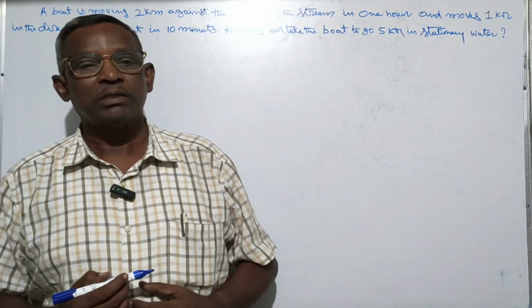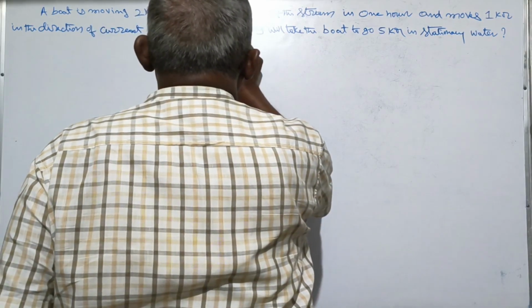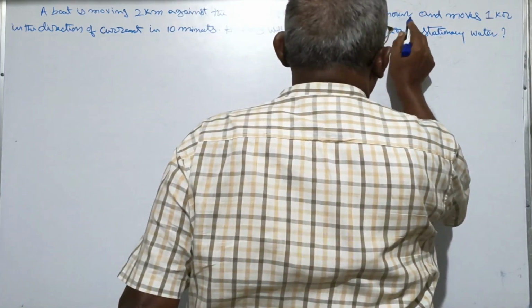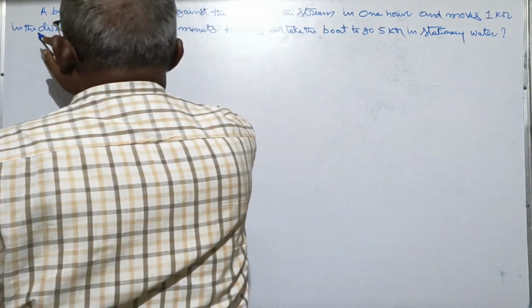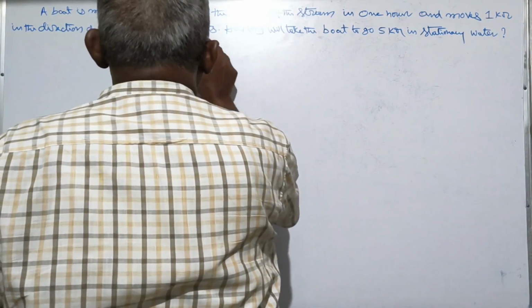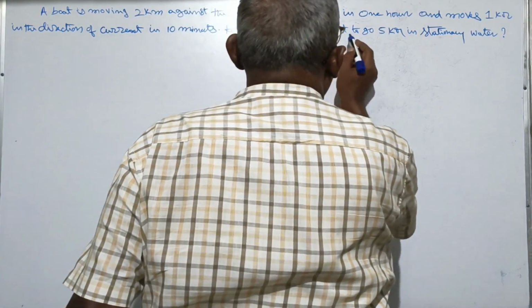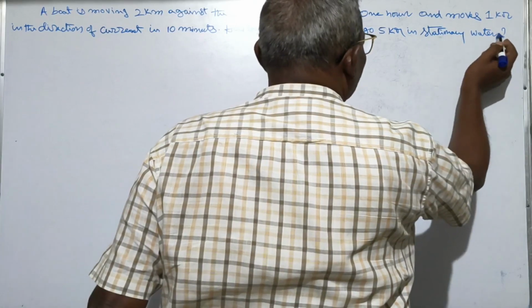Today our topic is: a boat is moving 2 km against the current of a stream in 1 hour and moves 1 km in the direction of the current in 10 minutes. How long will the boat take to go 5 km in stationary water?